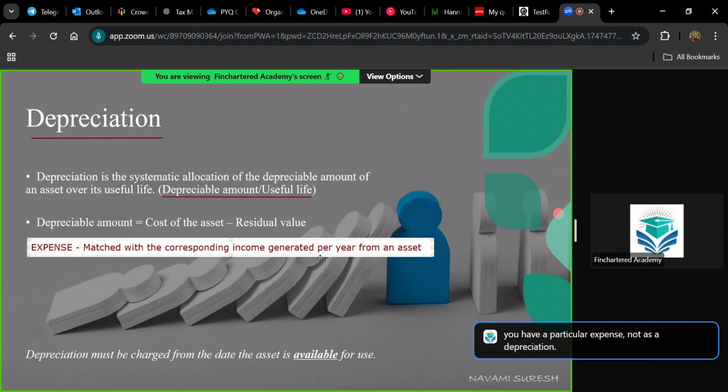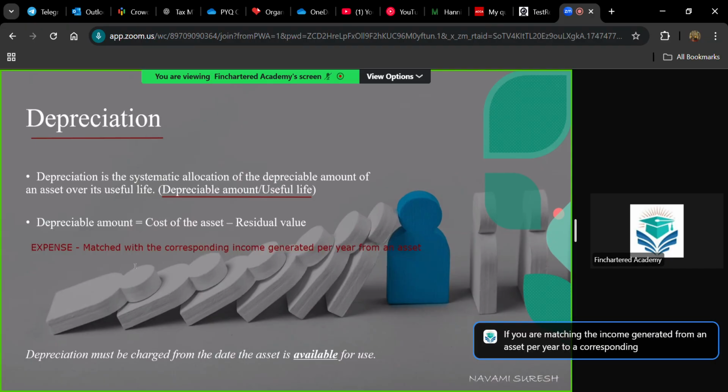So depreciation is not an actual expense. You are not paying any money. Usually, what is an expense? Anything that a company incurs in the form of payments, outflow. But depreciation is not an actual outflow. And why is this concept important? This is based on the matching concept. You are matching the income generated from an asset per year to a corresponding expense. That is depreciation.